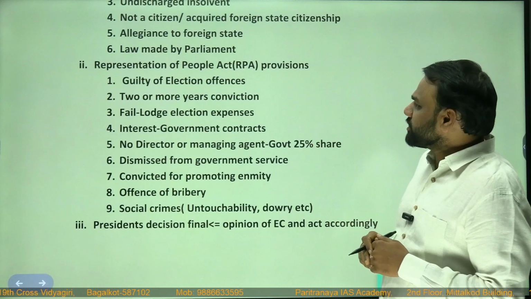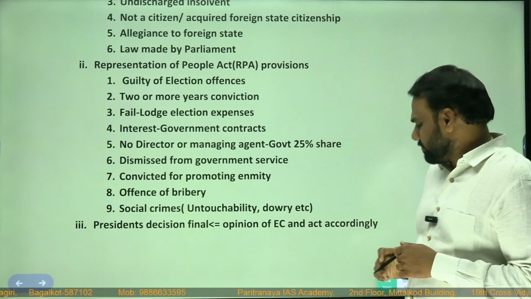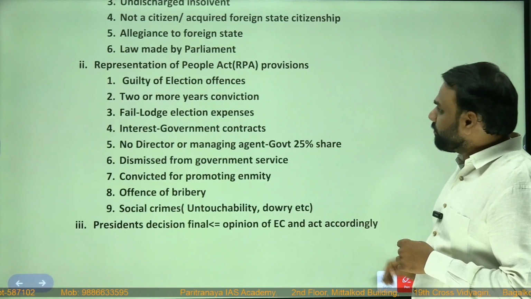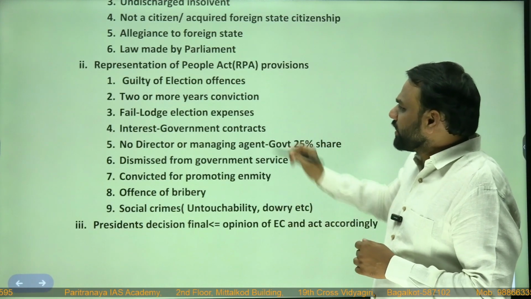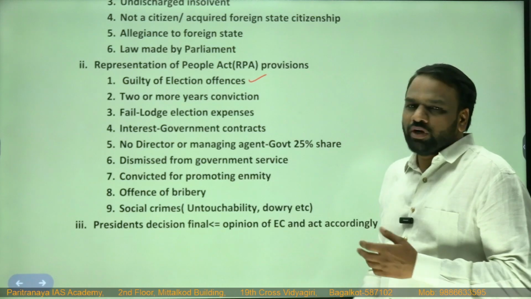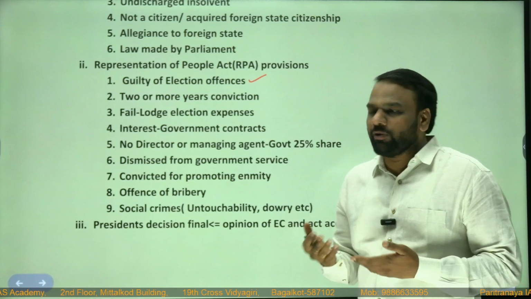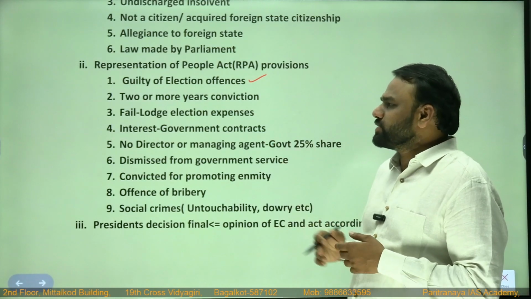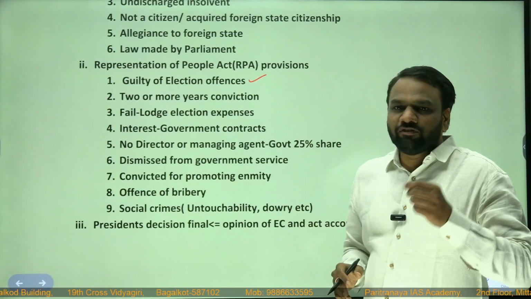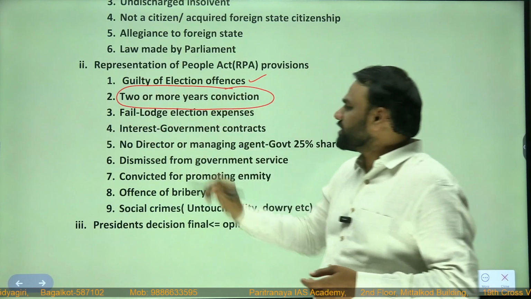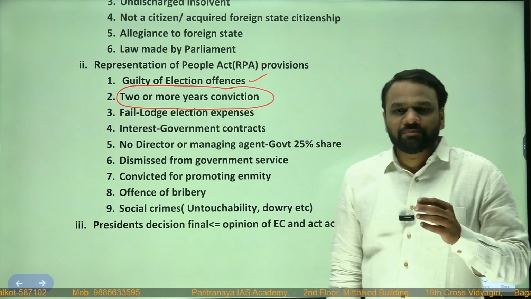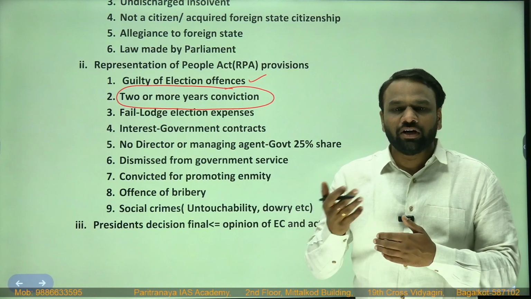Next, Representation of People Act provisions. Apart from constitutional provisions, there are some provisions which have been mentioned in the Representation of People Act. Guilty of election offences: during an election, if he is involved in some kind of unwanted things, then he can be disqualified. If he has been convicted for 2 or more years, this is very important. Conviction means a person has been involved in some kind of crime and has got a punishment.